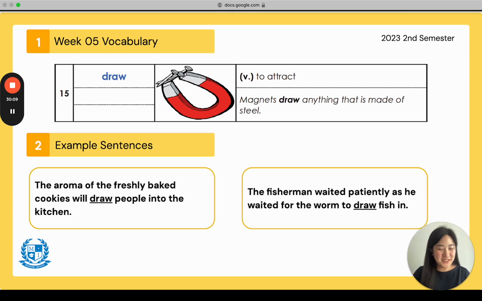Example sentence 2 says, the fisherman waited patiently as he waited for the worm to draw fish in. So remember our hook. There's a hook when we go fishing and there's a little worm on it, or bait, and they put it into the water and they're just waiting. And then we're waiting for that bait or the worm to draw in some fish to eat it, and then we would catch the fish. Everyone say draw.